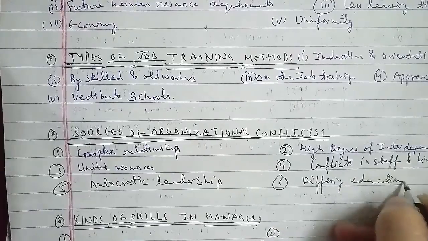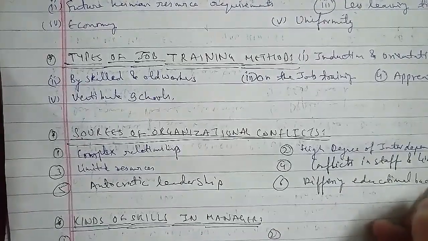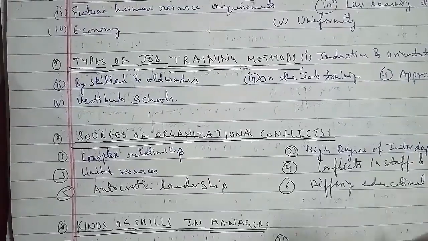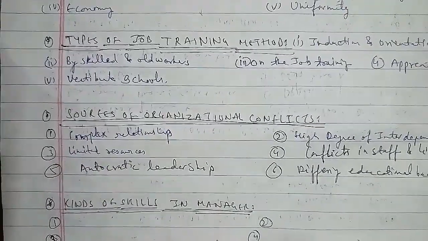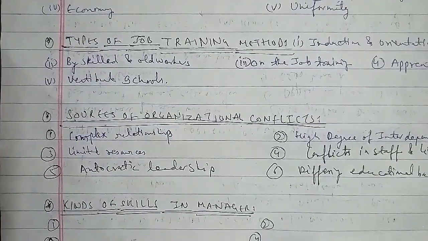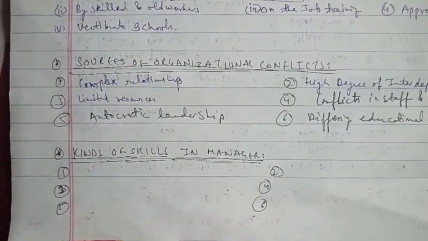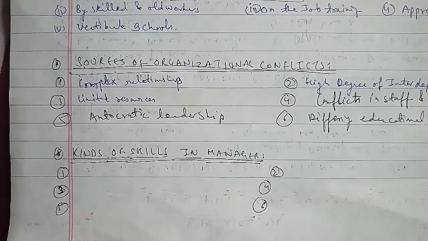Next we have the kinds of skills in a manager. There are six required skills that a company looks for in a manager.